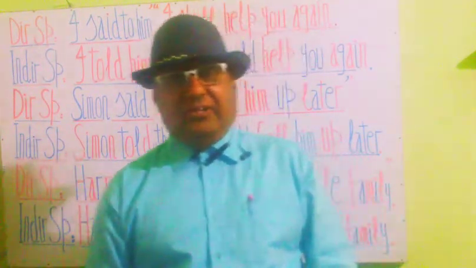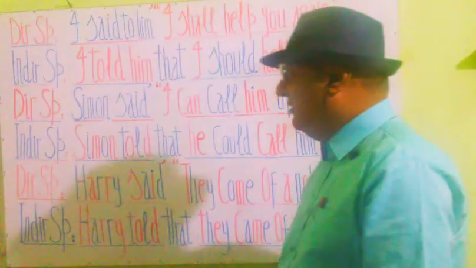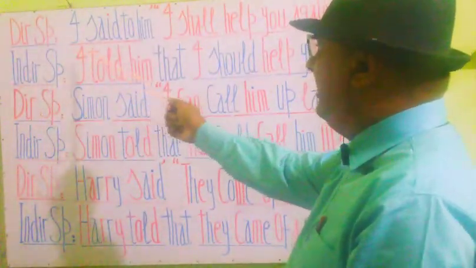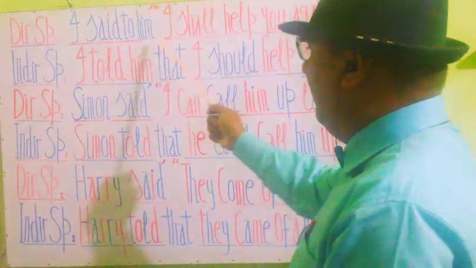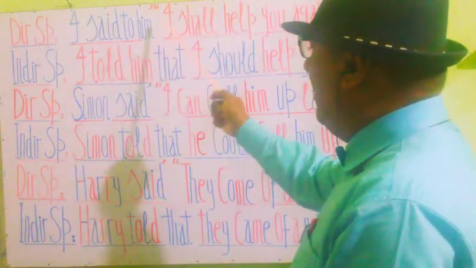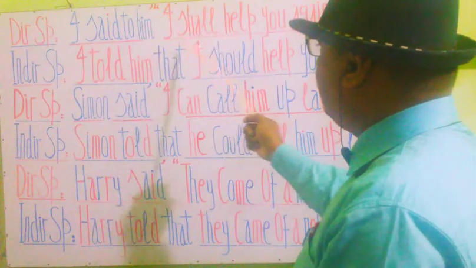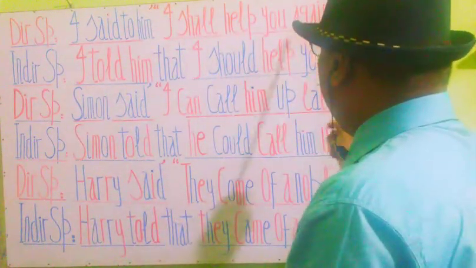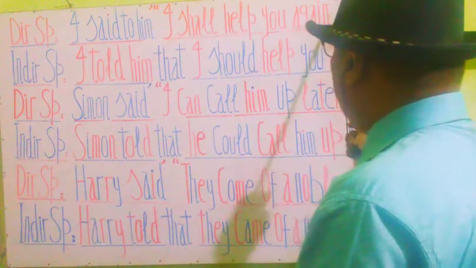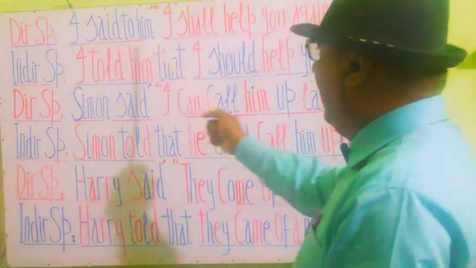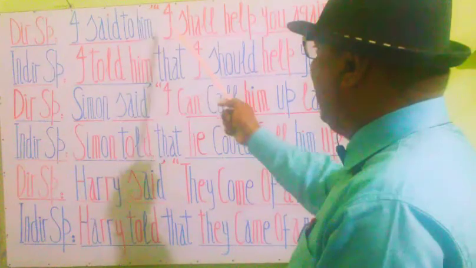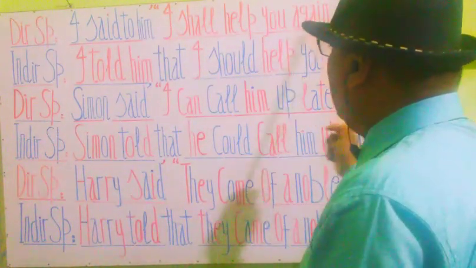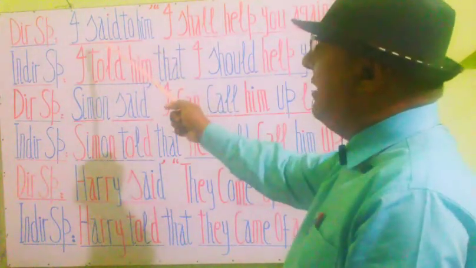Let's start up here. You see behind on this whiteboard, the first phrase is in direct speech. I said to him, comma, inverted commas start, I shall help you again, commas close, full stop.